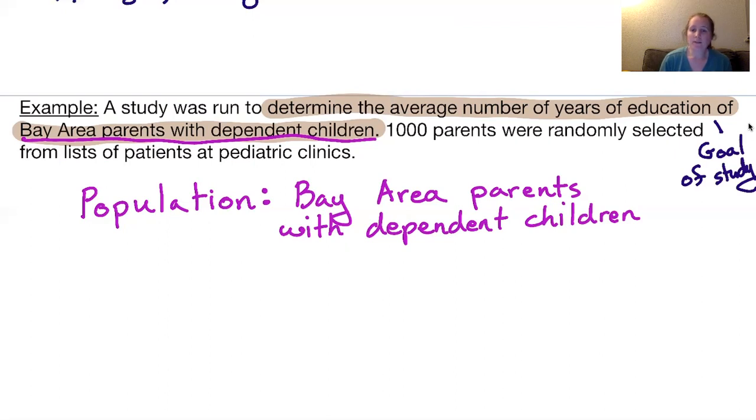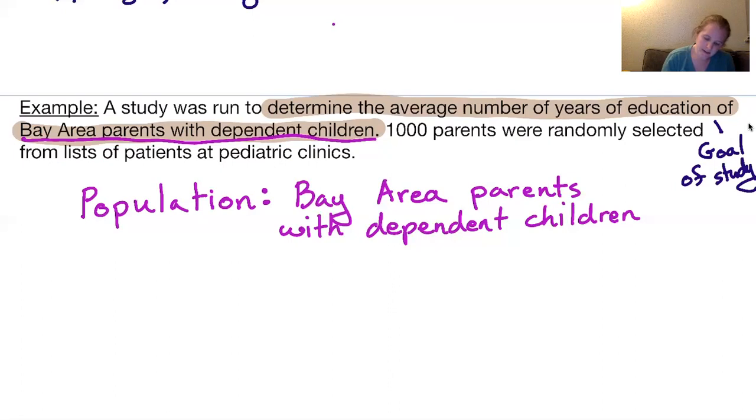Now the what it is we are studying about them. We're overall trying to determine the average number of years of education, right? But can we, from one individual, get the average number of years of education of the population, or do we take the average later, right? So we will take the average once we have everybody's number of years of education.